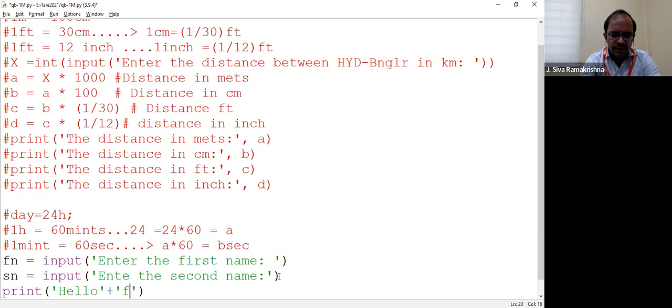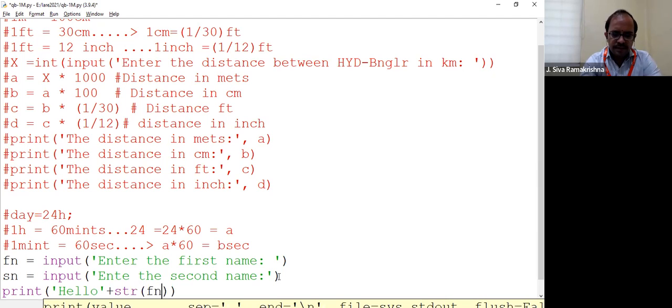Then it will be FN, string of the variable FN, plus string of second name, plus, now you can write welcome to Python. Hope you are able to find this.